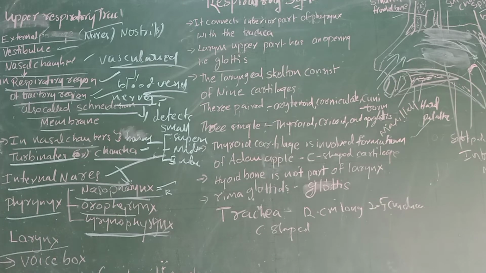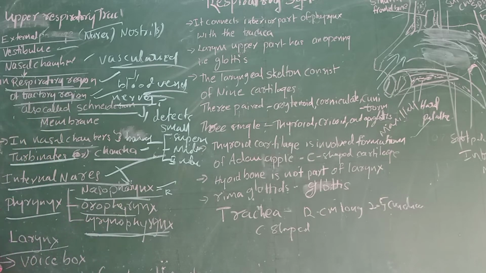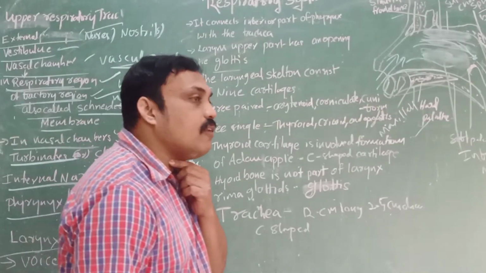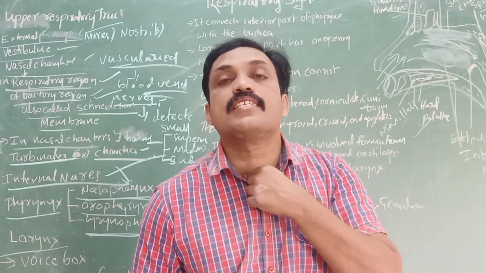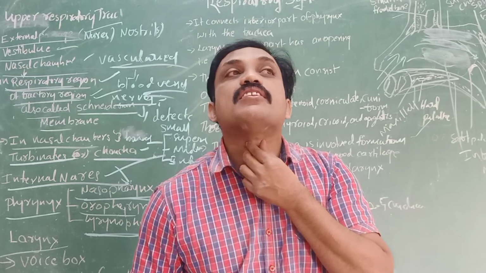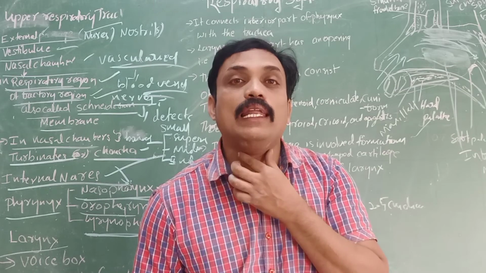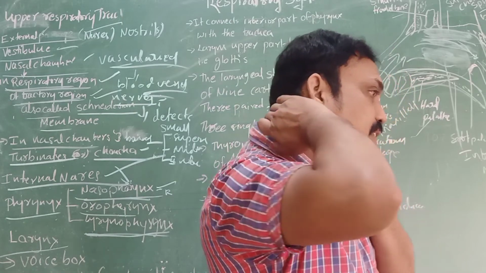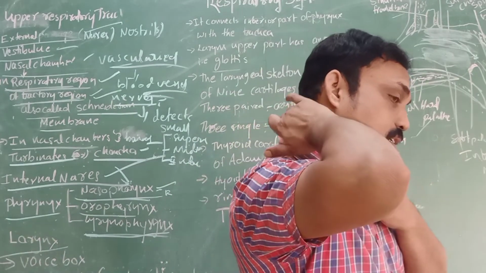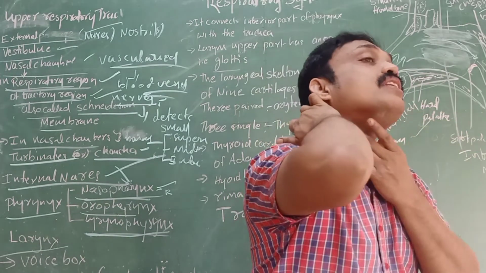The sound producing organ in human beings, we call the larynx. The larynx is found in the anterior neck at the level of the third to sixth cervical vertebrae. After the pharynx, the next part is the larynx. It is a vibrating sound producing organ, the voice box in human beings. It is located at the 3rd to 6th cervical vertebrae, in the neck region.